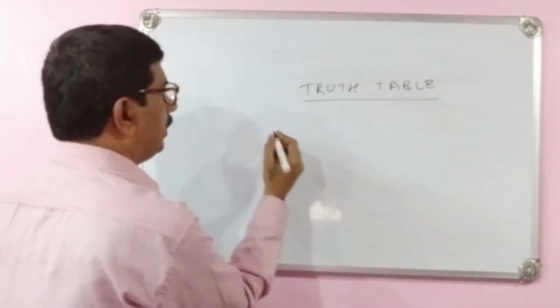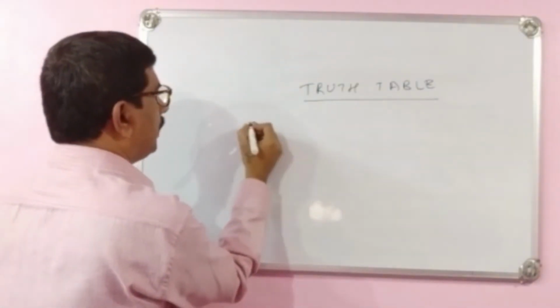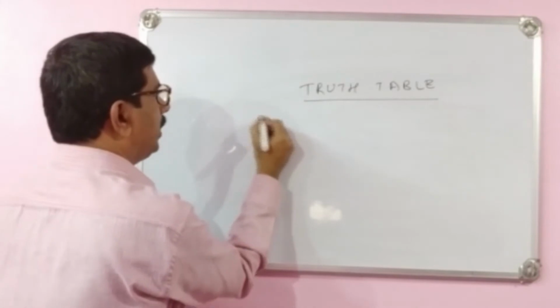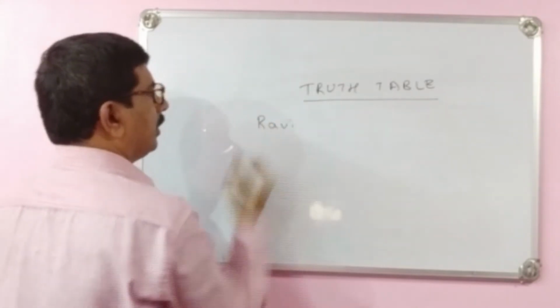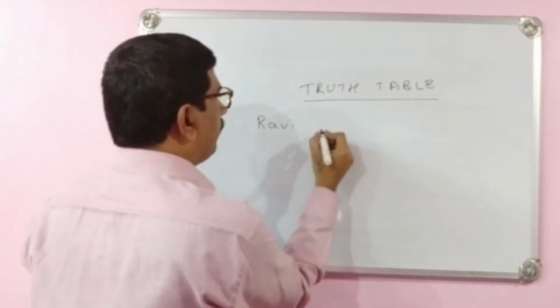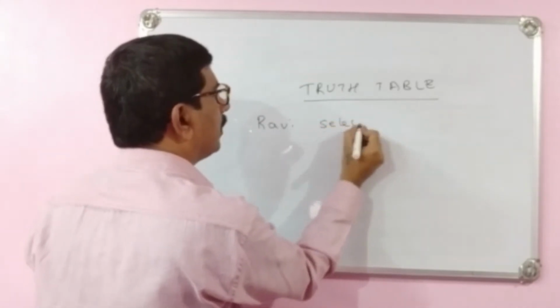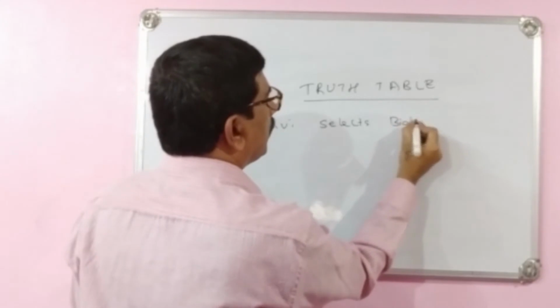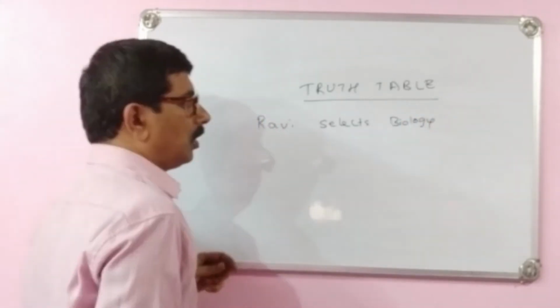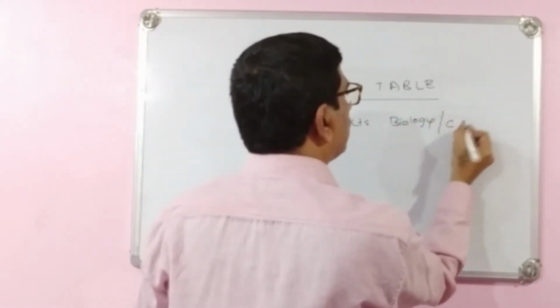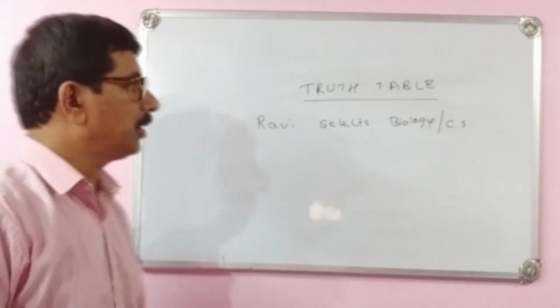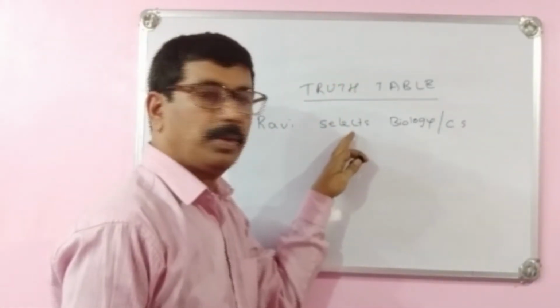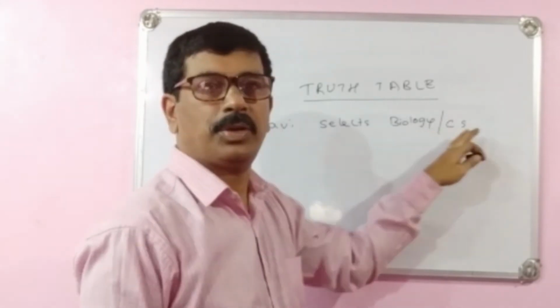For example, the student Ravi selects biology or CS.